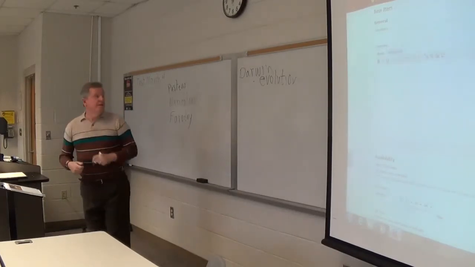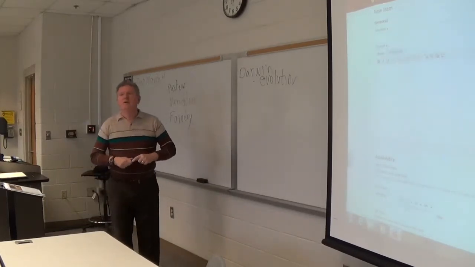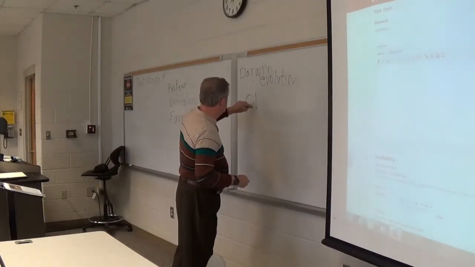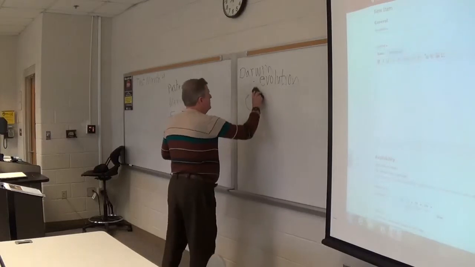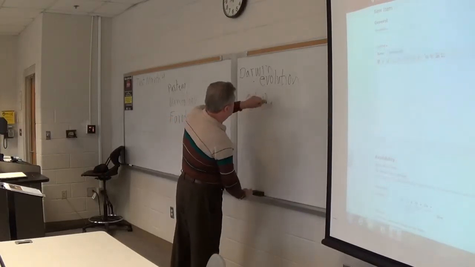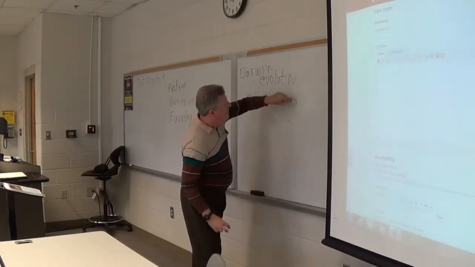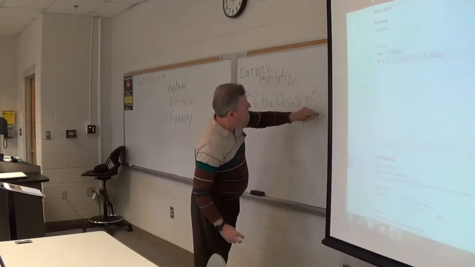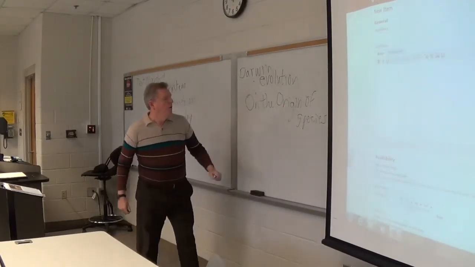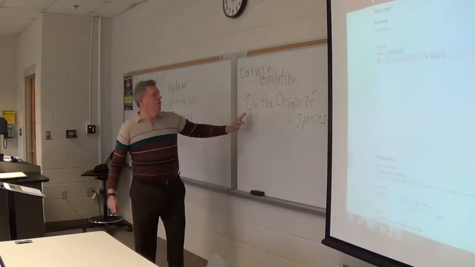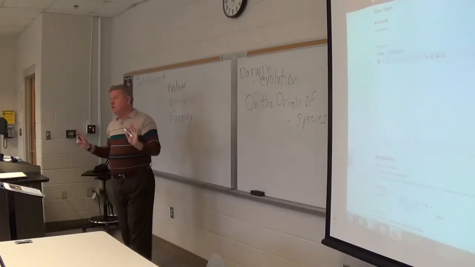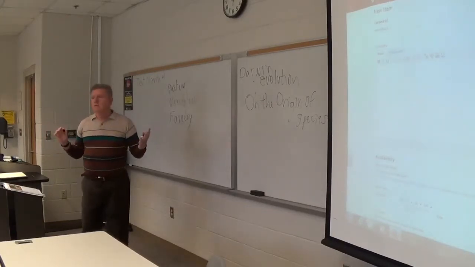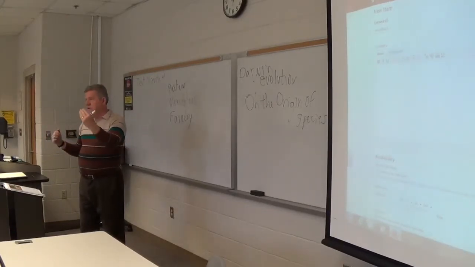All right, I'll start with the title of Darwin's book. The title of his book that your authors give is The Origin of Species. Sometimes it's just simply called The Origin of Species, where he said that all species evolved from other species.